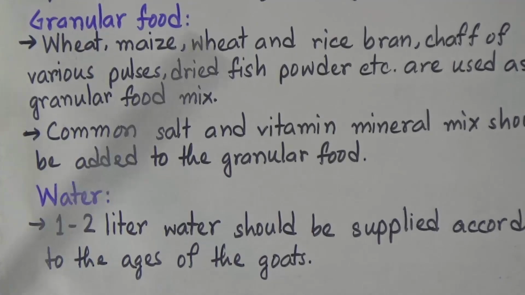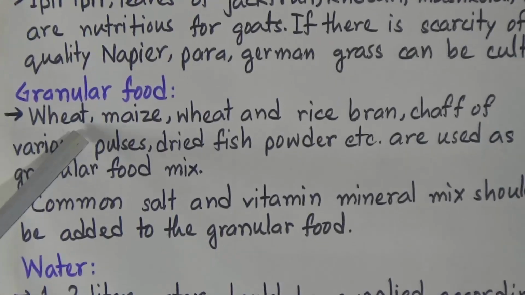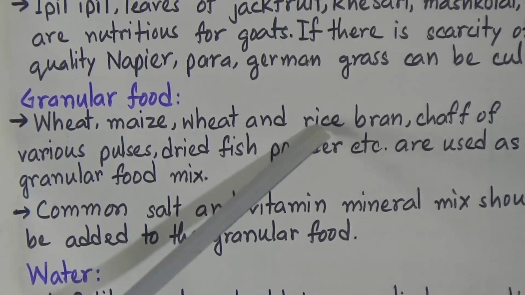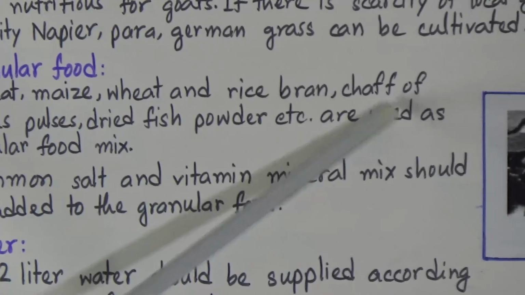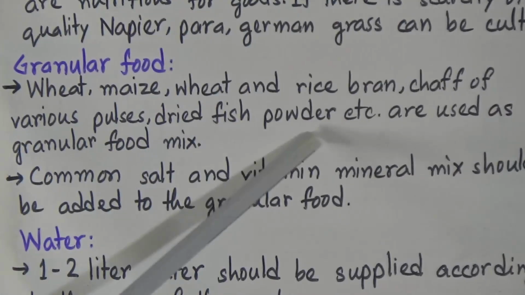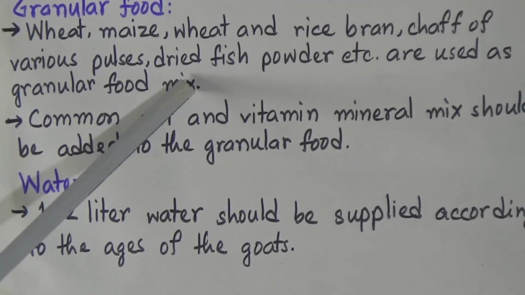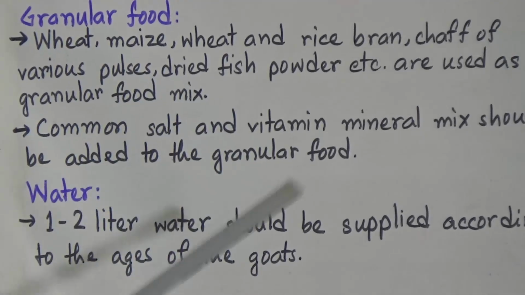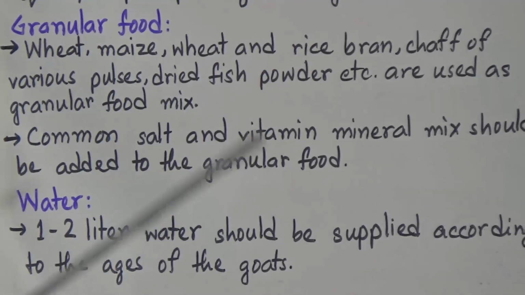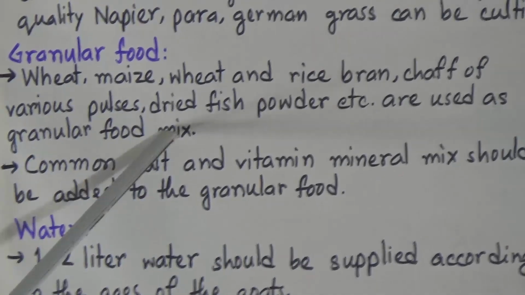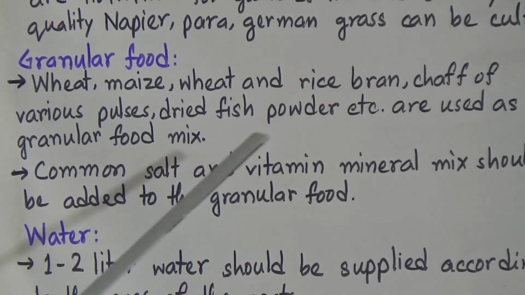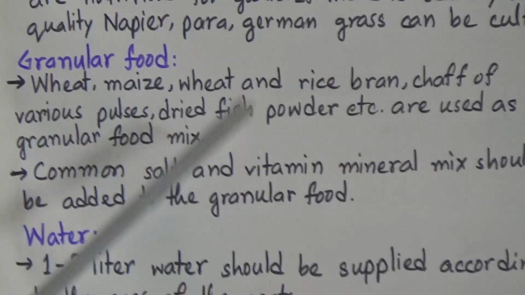Now granular food. So what are the granular food we can give to the goats? Wheat, maize, wheat and rice bran, chaff of various pulses. Chaff means the outer covering of the pulses. Dried fish powder, etc. are used as granular food mix. So we can use wheat, maize or the bran, wheat and rice bran and chaff of the pulses and dried fish powder as a granular food.